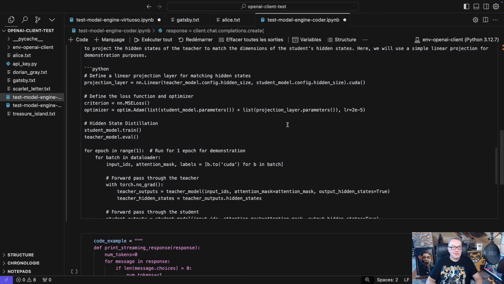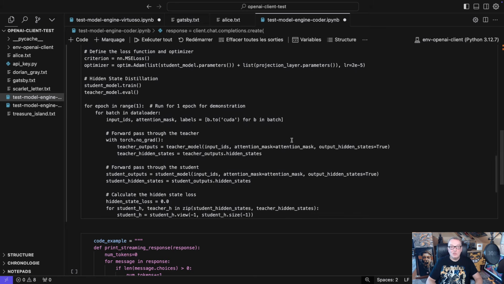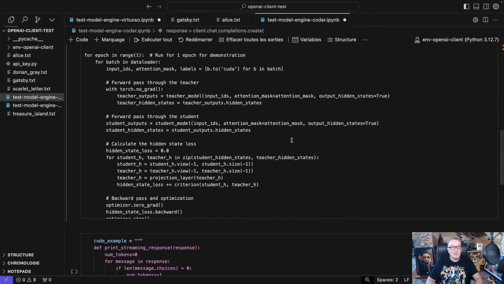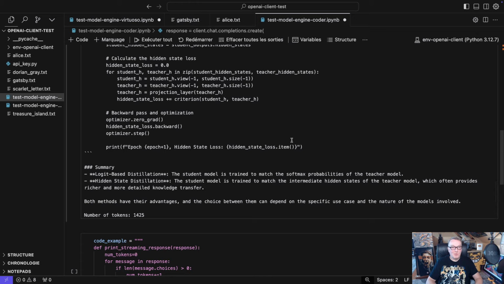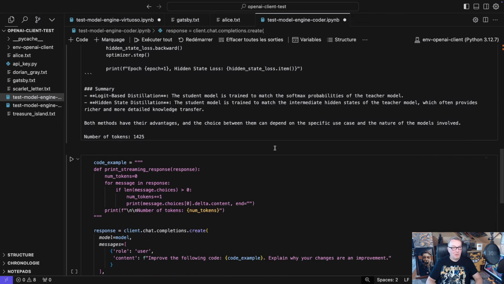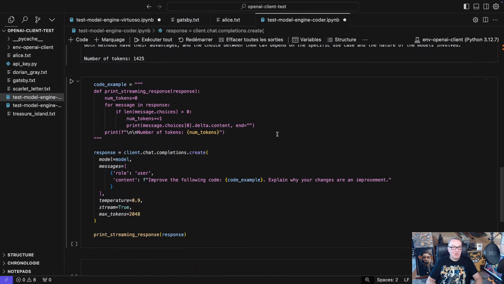Okay, and hidden state. Define a linear projection. Oh yeah, that's exactly how you would do it. Okay, yeah. All right, this should be working actually. You'll learn more about distillation in the upcoming video. But yeah, this is a pretty good answer, I think, and it's got good explanations, it's got good code, not bad at all. Okay, let's actually try to get the model to fix my stupid code.